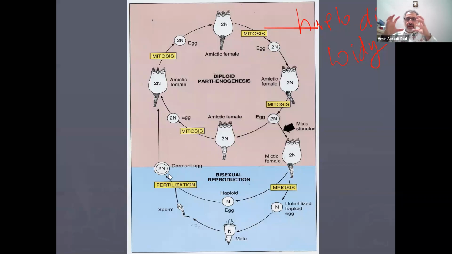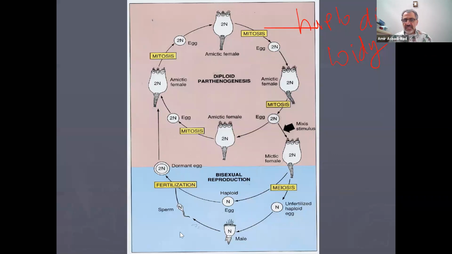It means it undergoes encystment. It can stay in the environment for a long time. It does not multiply. And then when the conditions of the environment come back to normal, then that fertilized egg, zygote, becomes what? Becomes female.